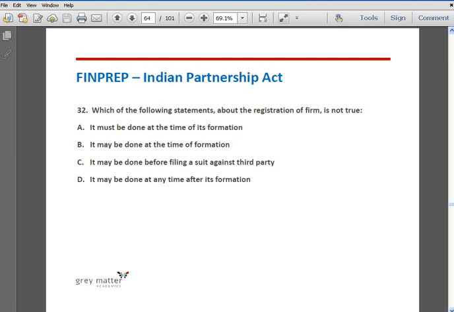Option A is correct. That is, it must be done at the time of its formation. According to Partnership Act, the registration of firm is not compulsory. Non-registering of the partnership firm only has certain disabilities, and hence in case of registration it may be done immediately after or during the time of formation.